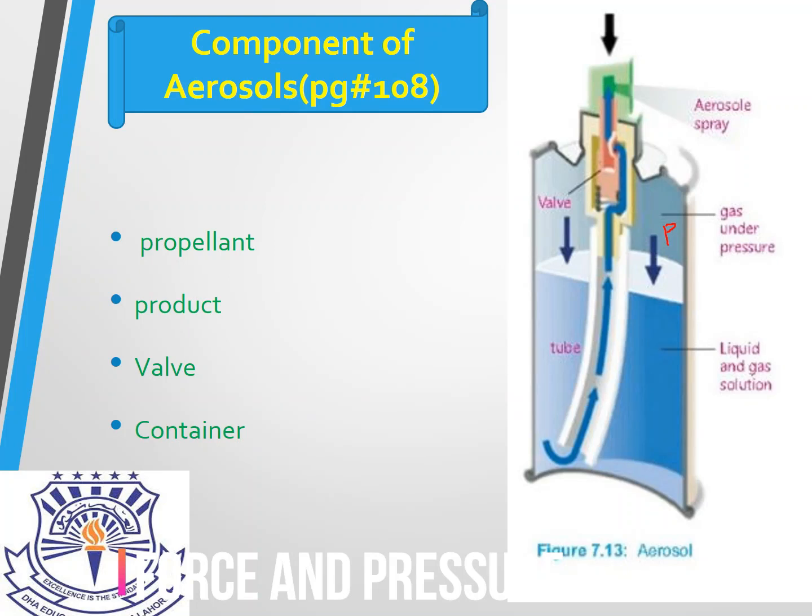Because it boils below room temperature, so it is in gas form. It is applying pressure because it needs to come out from the can. The liquid is in the way, so it applies pressure on the liquid. Now I hope you learned from this picture as well as my explanation.